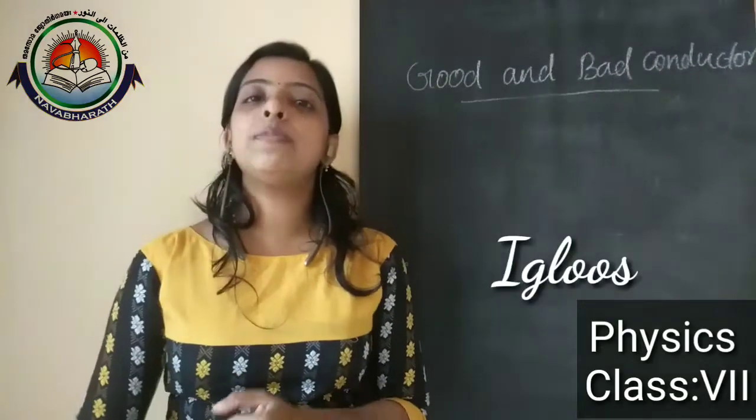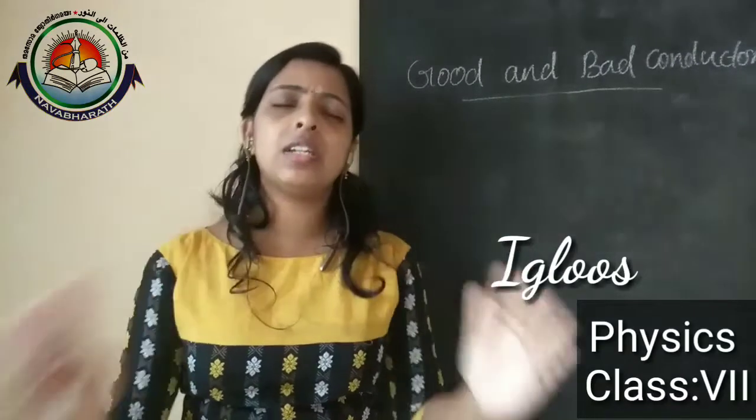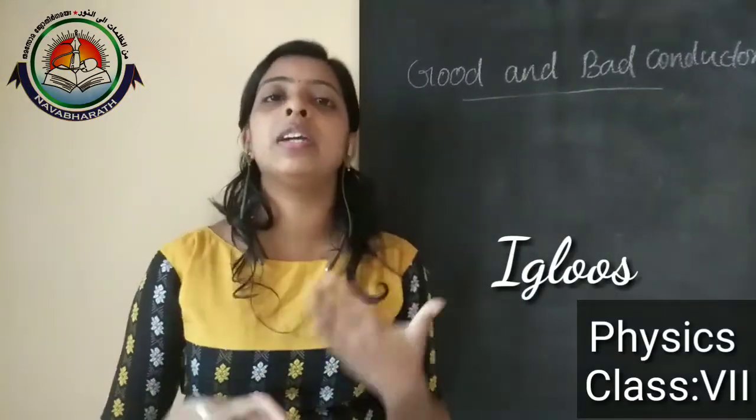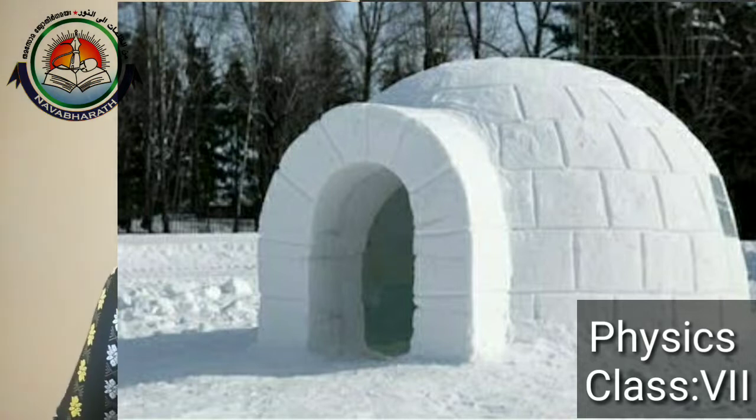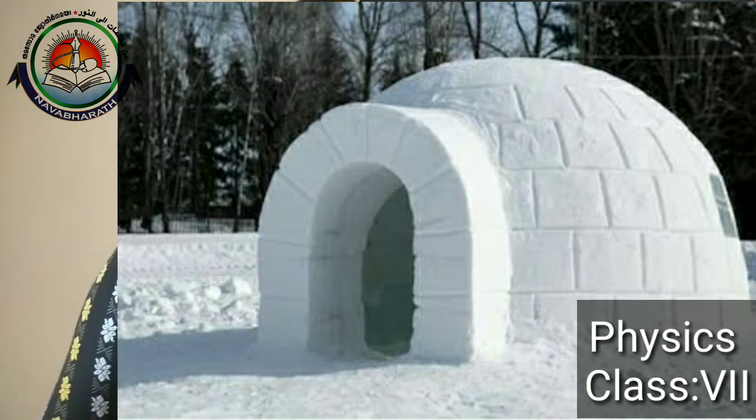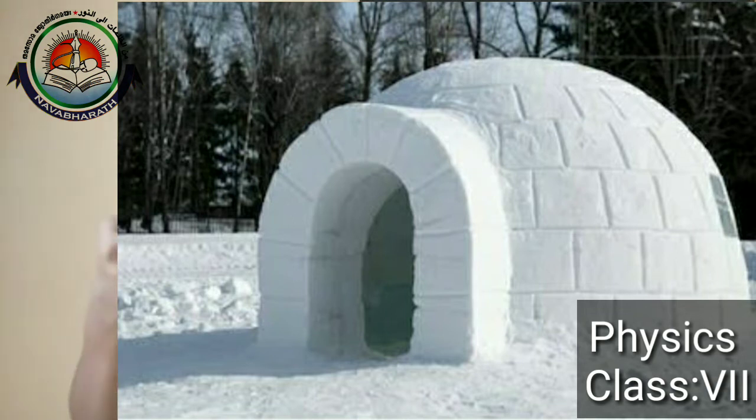And igloos: people who live in extreme cold regions make igloos. What is their speciality? Mainly, Eskimos make double-walled houses called igloos. Who is making these double-walled houses? Eskimos make double-walled houses called igloos, and they make them with blocks of ice.